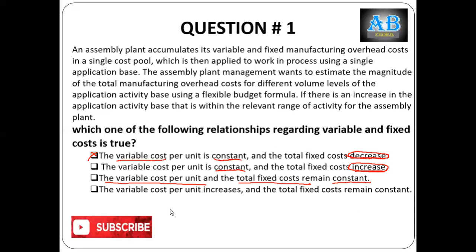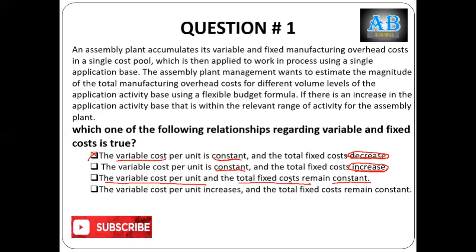But in total, variable cost moves up in direct proportion to the activity level, but total fixed cost goes down per unit. So these are the characteristics. Variable cost remains constant per unit, but in total it moves up directly proportionate to the level of activity.